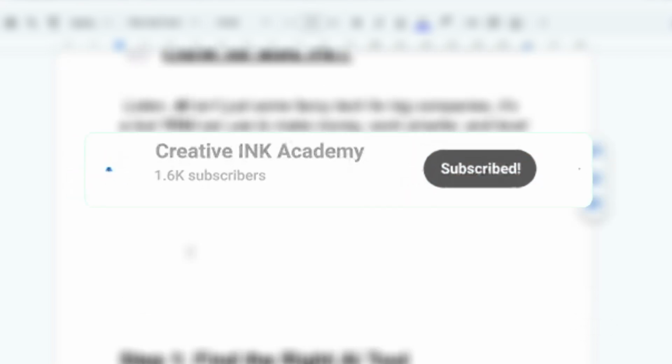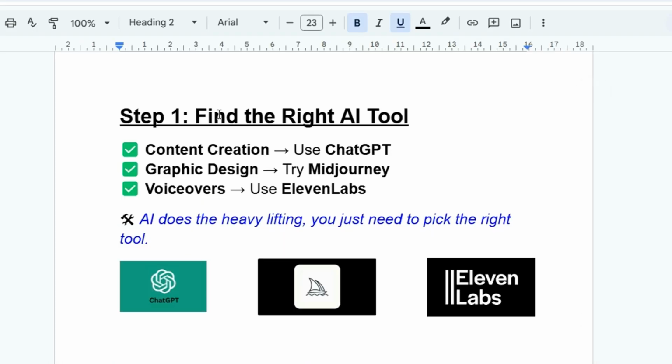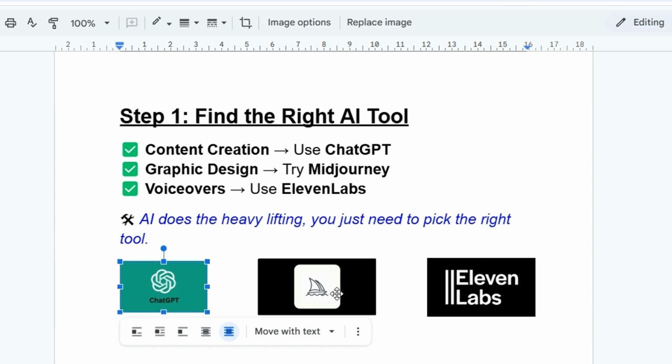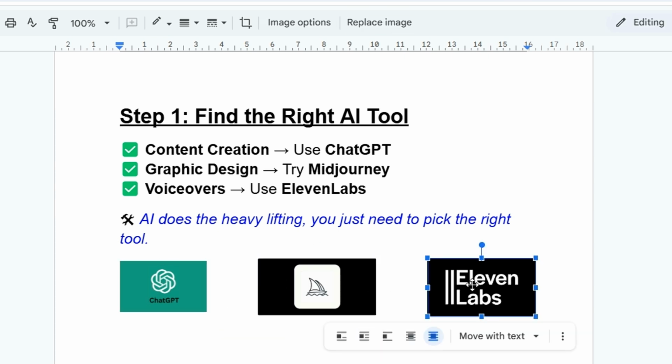Let's get started. Now, the first step is finding the right AI. If you are a content creator, you can use ChatGPT. If you are a graphic designer, you can try Midjourney. If you are a voiceover artist, you can use 11 Labs. And these are the logos for these AI: ChatGPT, Midjourney, and 11 Labs. These AI tools do the heavy lifting for you. All you have to do is just pick the right tool. Then you're good to go.